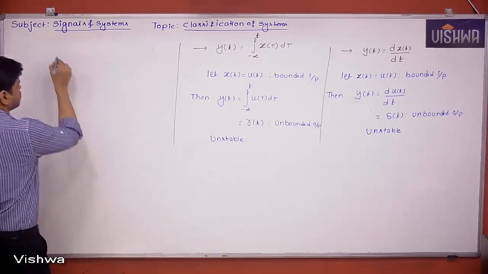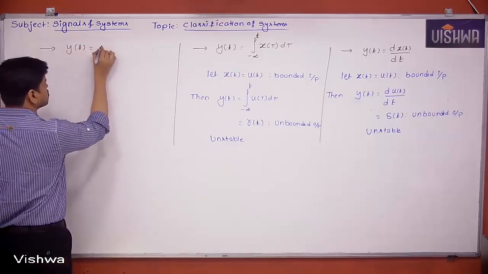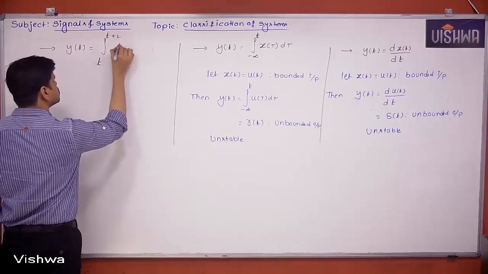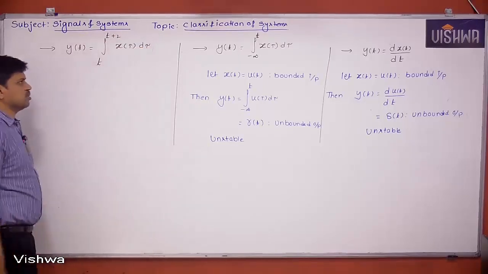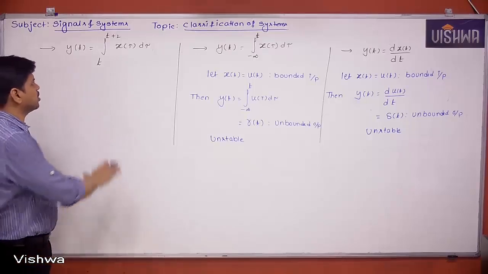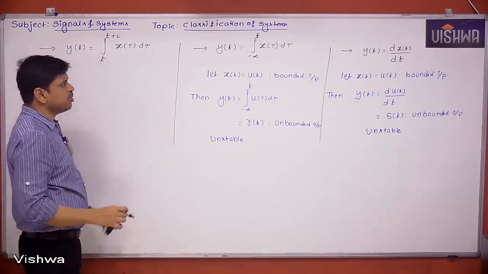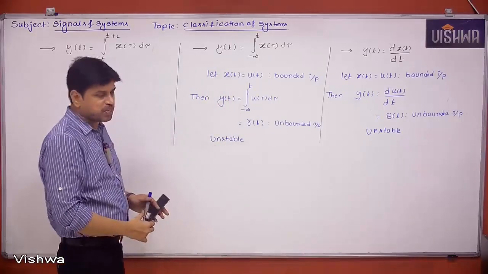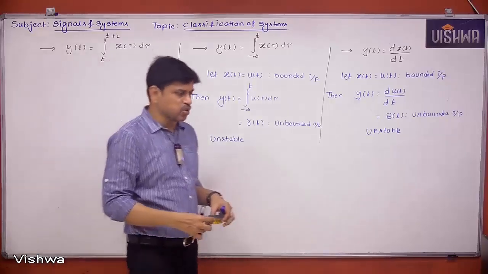Suppose it is given y of t is equal to integral t to t plus 2 x of tau d tau. You tell me whether it is a stable system or unstable system. The answer is a stable system. You may get a doubt, sir, here the integration you said is an unstable system, but here also the integration, but you are saying stable system. How is it going to be, sir?